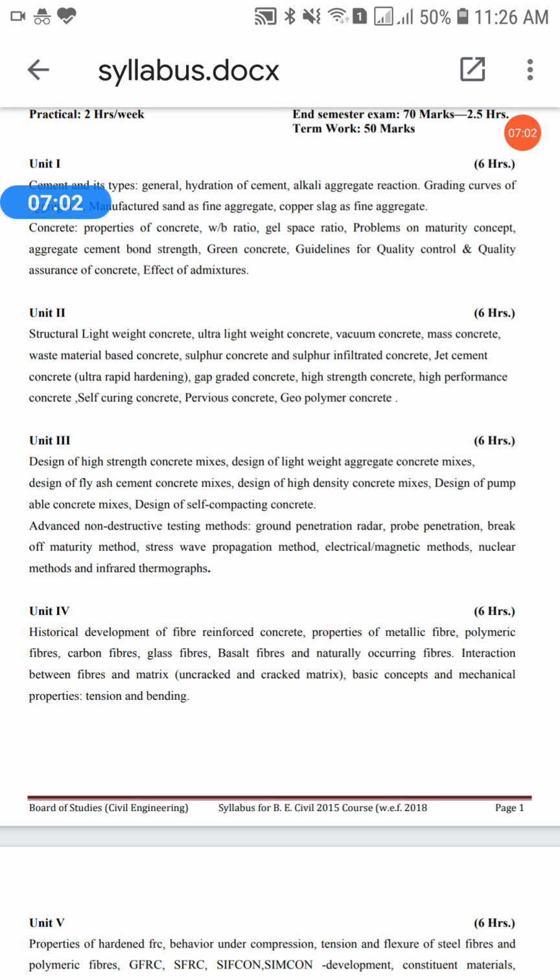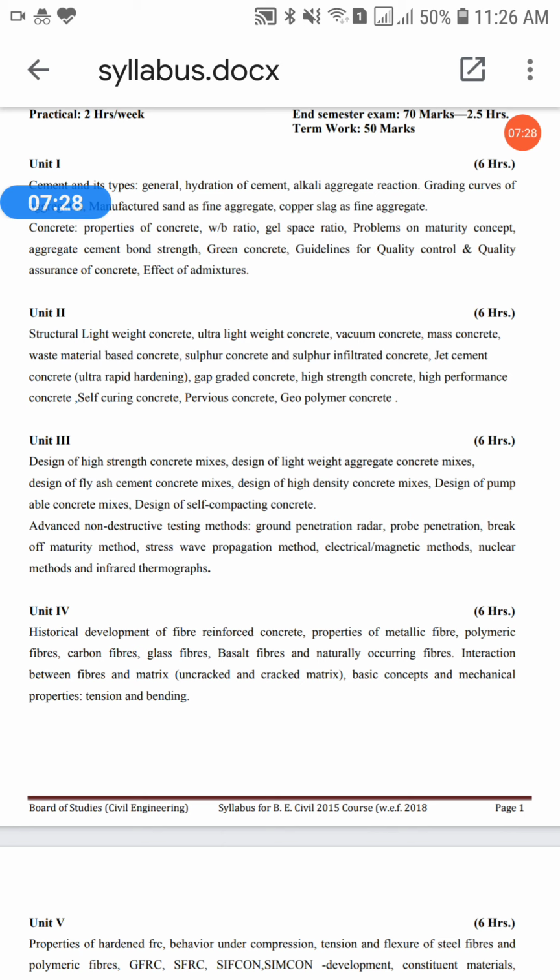It has been recognized that the addition of small, closely spaced and uniformly dispersed fibers to concrete would act as a crack arrestor. Keep in mind, we have to reduce the micro cracks in the concrete.